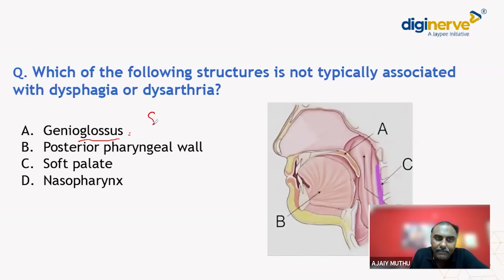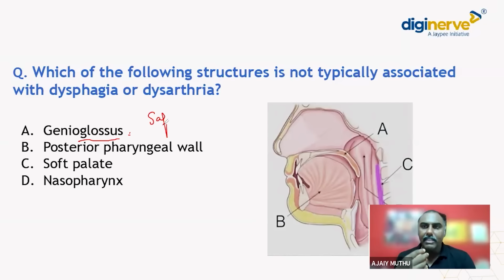So this is the safety muscle of the tongue. The function of the genioglossus is, have it in mind, pulling the tongue in and out. Genioglossus is one of the safety muscles of the tongue. For dysphagia, for us to have our food, the tongue has to push the food inside. So genioglossus is a very important one for having our food. So never forget this. Okay.